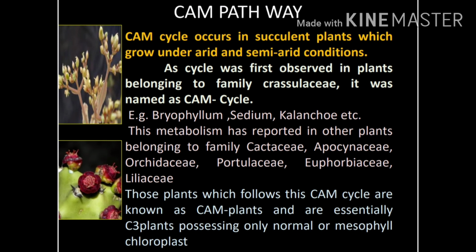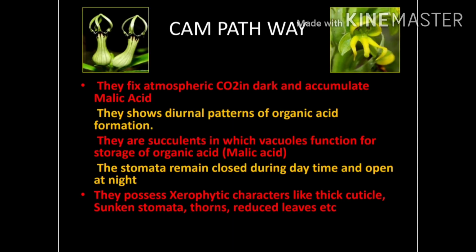Those plants which follow this CAM cycle are known as CAM plants and are essentially C3 plants possessing only normal or mesophyll chloroplasts. They fix the atmospheric CO2 in the dark and accumulate malic acid. They show a diurnal pattern of organic acid formation.